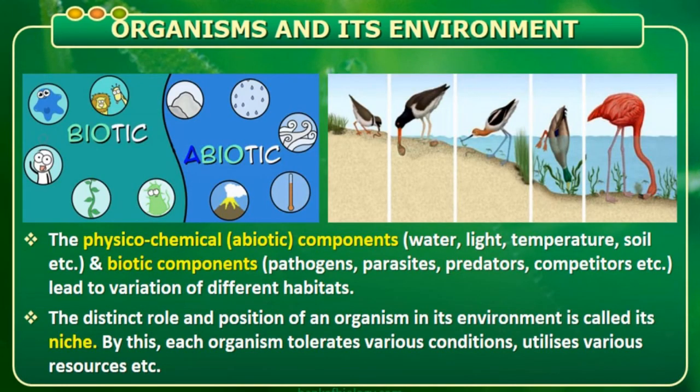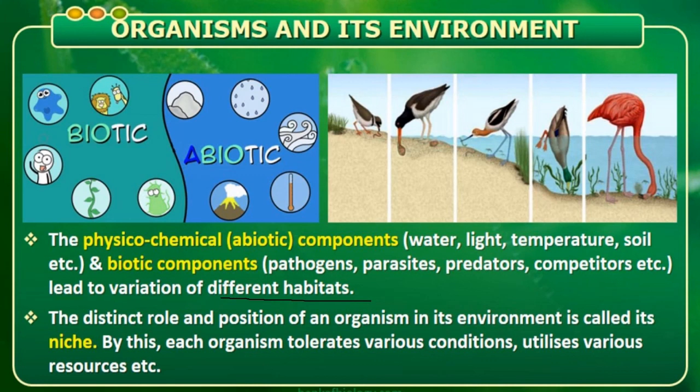See, the physicochemical components are the abiotic factors which influence the biotic organisms, that is water, light, temperature, soil, etc. And the biotic components interact with the abiotic factors. Biotic components means the organisms which exist in an environment, such as pathogens, parasites, predators, competitors, etc. They lead to variation of the different habitats, which means there might be local variation in a particular biome.